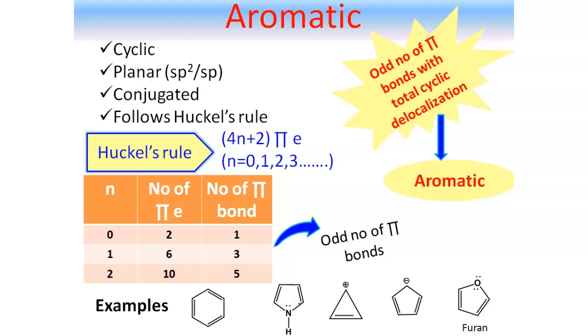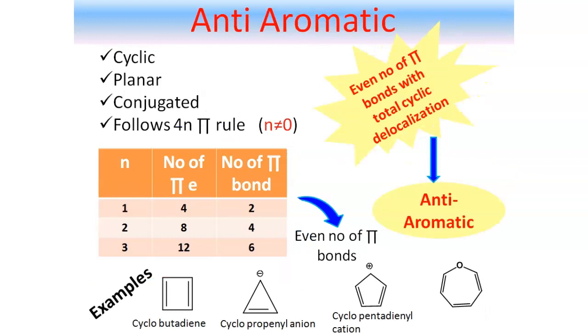Suppose one is present at px, another one is present at py. As we know that px and py both are perpendicular to each other, so they cannot be present at same plane at a time. That means 2 lone pair cannot take part in resonance at a time. So one is participating in conjugation. That means total 3 pi bonds are present with total cyclic delocalization. Hence furan is also an aromatic system.